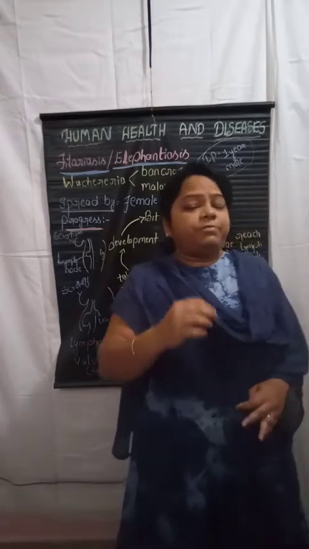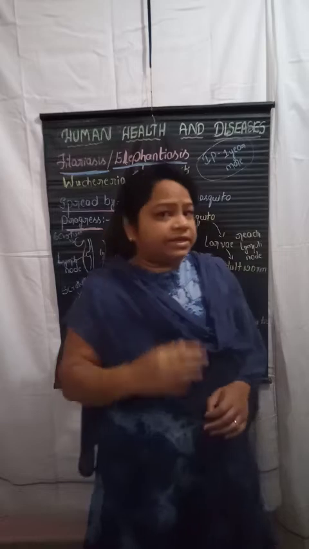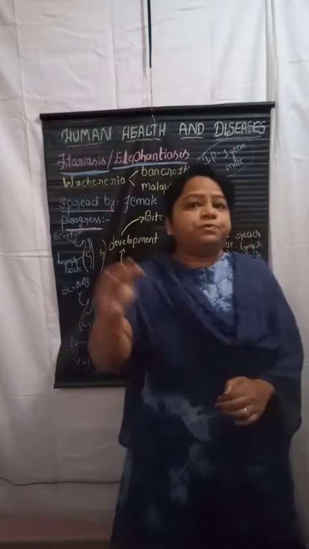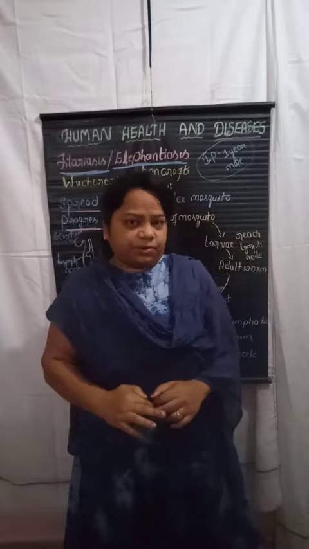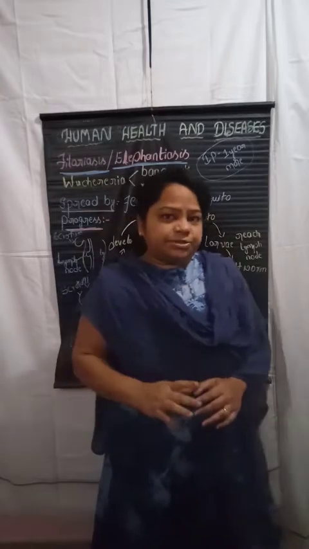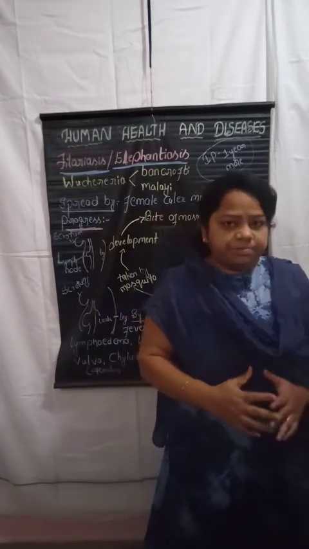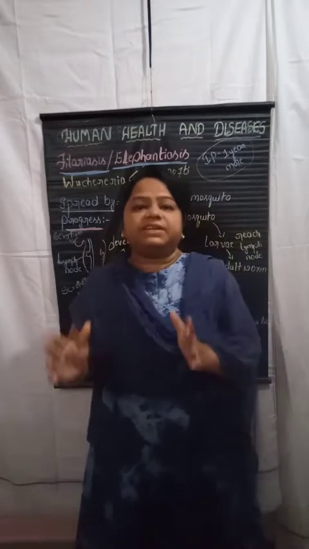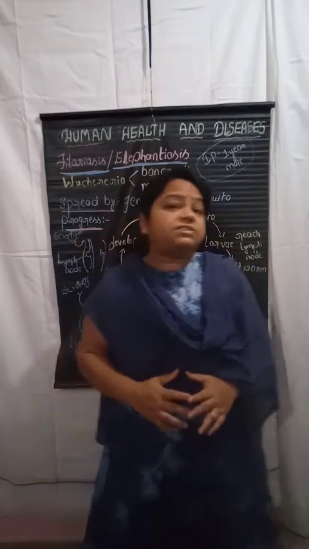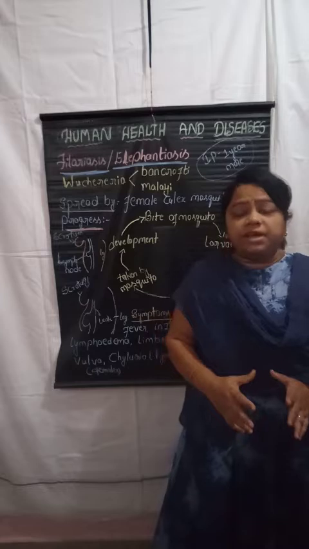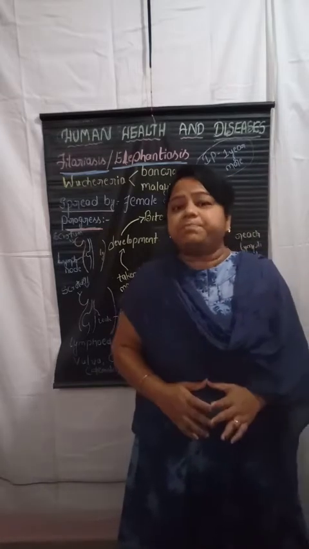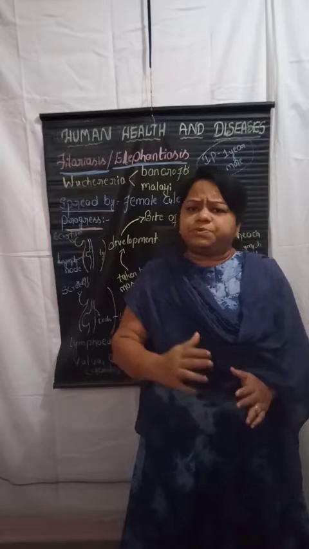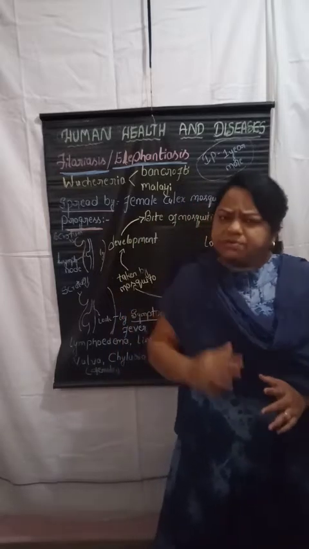So in the mosquito, what is the incubation period? It will take 10 to 15 days. While in the case of human beings, the incubation period takes from months to a year and more, several years.